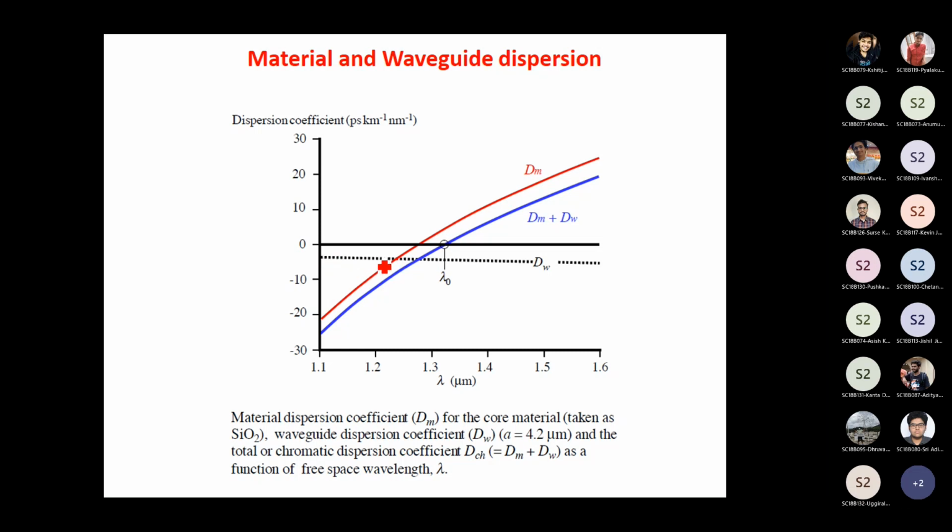This dotted line corresponds to the waveguide dispersion. So chromatic dispersion is actually the sum of the material dispersion and the waveguide dispersion.